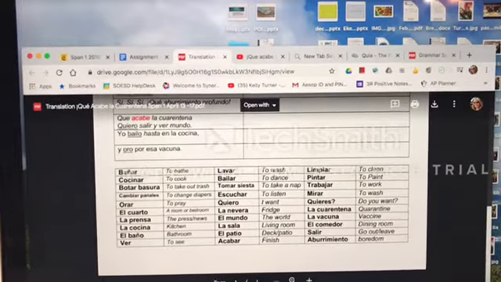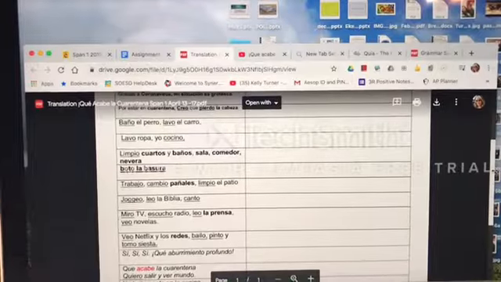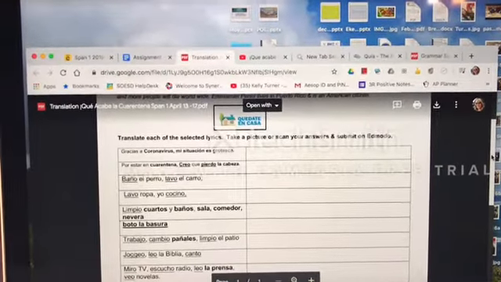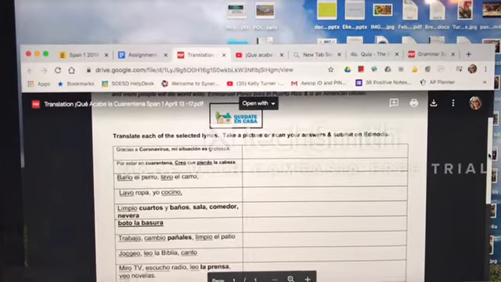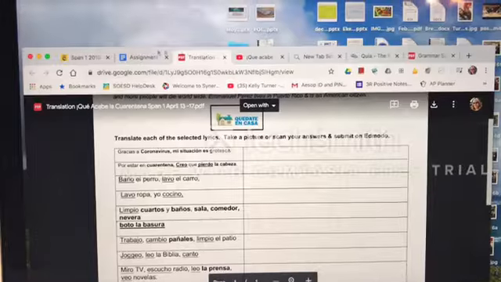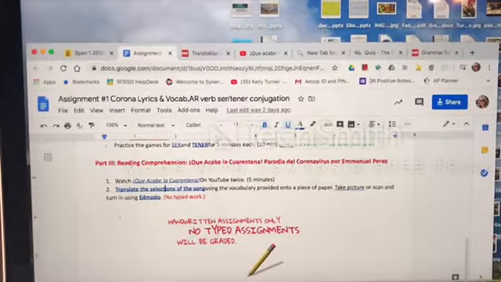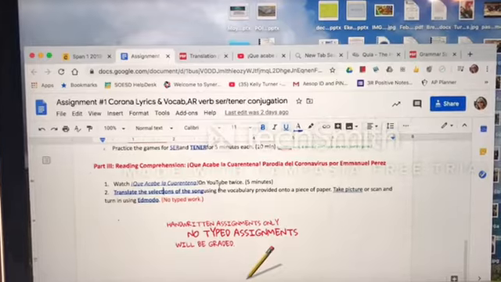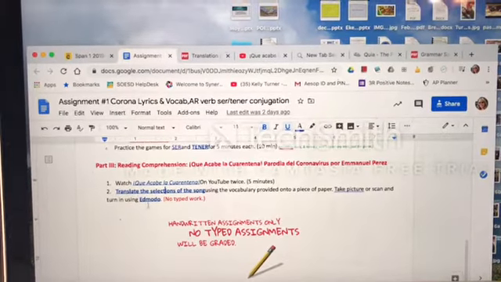The vocab is down here. If you don't have a printer, it doesn't matter because you could just write the answers on a piece of paper. But if you have a printer, it would be nice if you could print it and then write the answers next to it. Okay, and that's really it. Once you've done that, you're going to turn it in. And that goes into Edmodo.